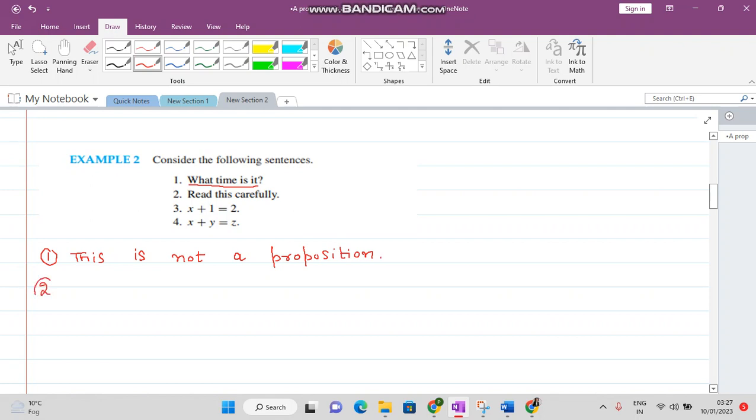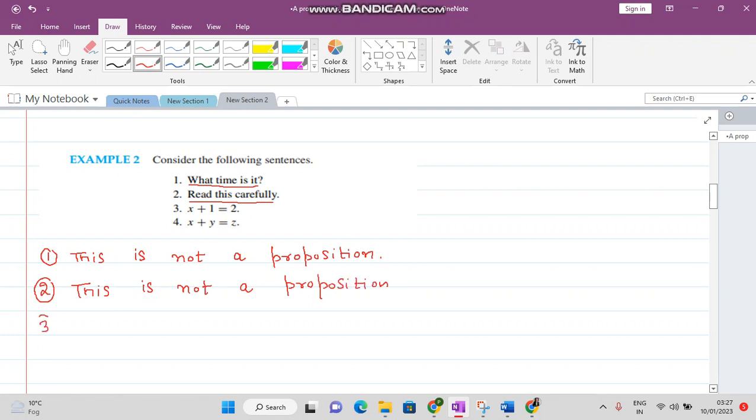Next, read this carefully. This is an instruction to somebody. The answer is neither yes nor no, so this is not a proposition.